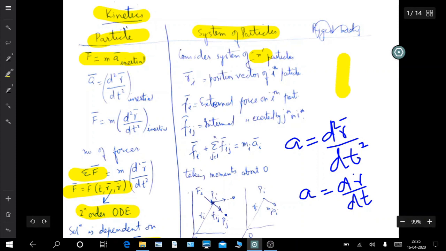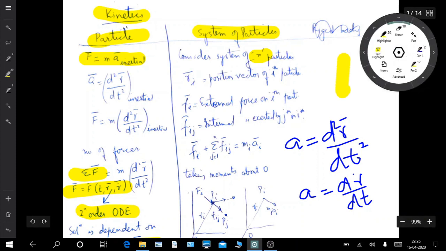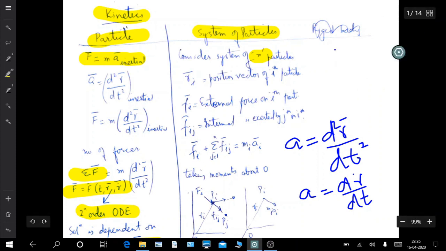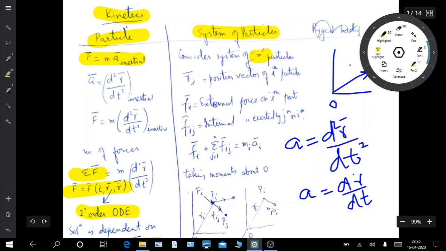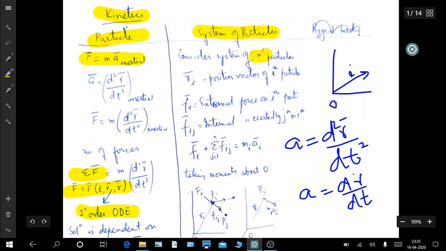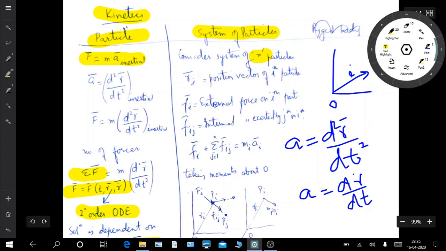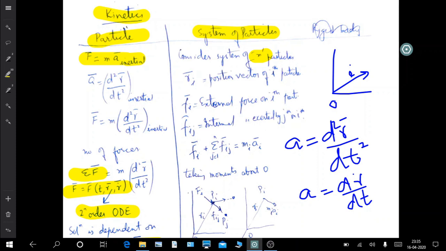So let's say this is any system. So this is Ri, this is the ith particle.